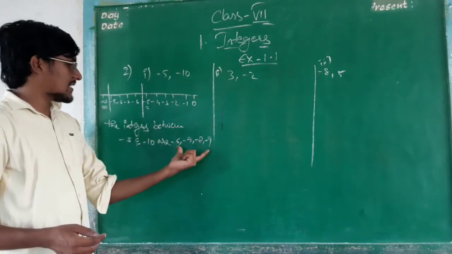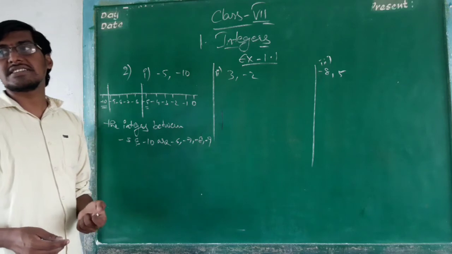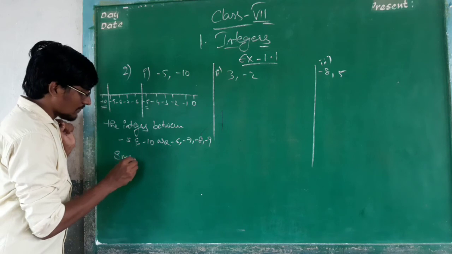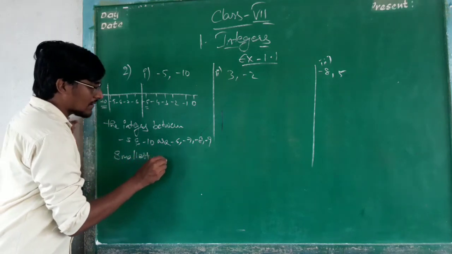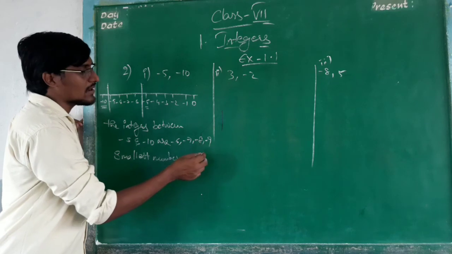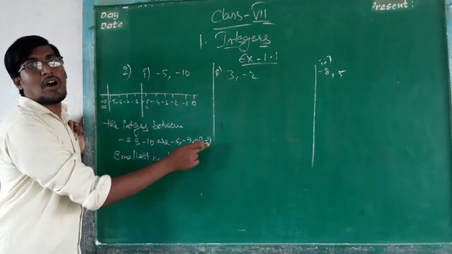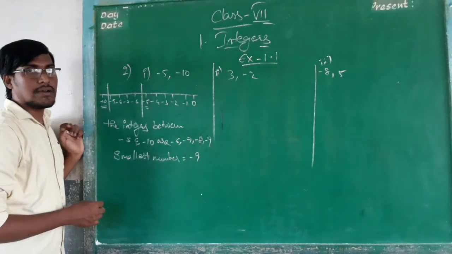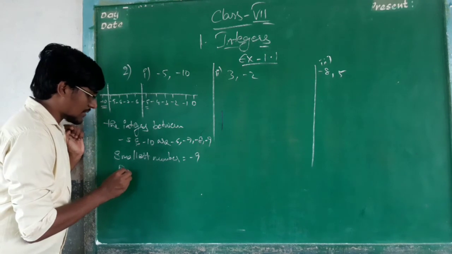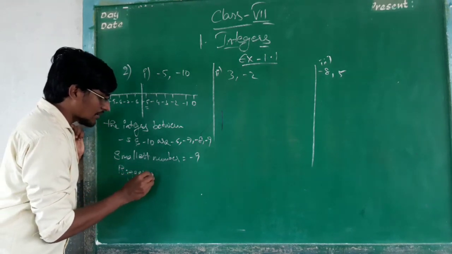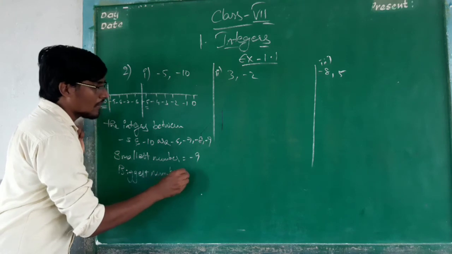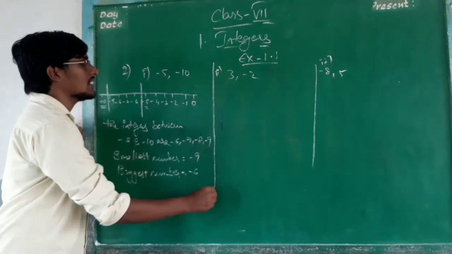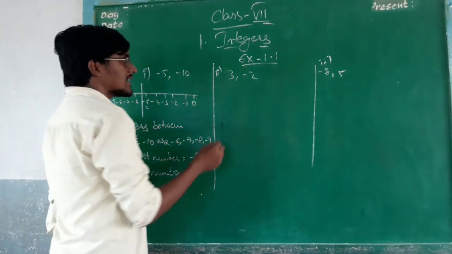So among these numbers, what is the smallest and what is the biggest number? We have learned what the smallest number is in the negative terms. The biggest number will be the smallest number, negative. So smallest number equals minus 9. After that, the biggest number. What is the biggest number? The biggest number is minus 6 here. Okay. This is about the second Roman, first one.